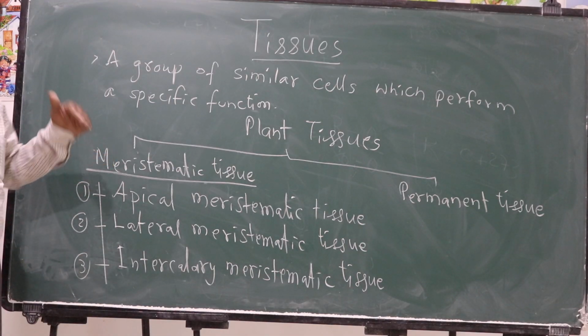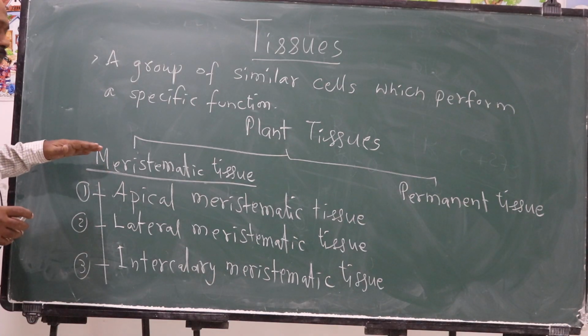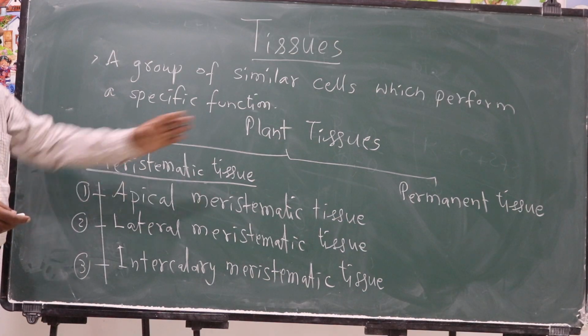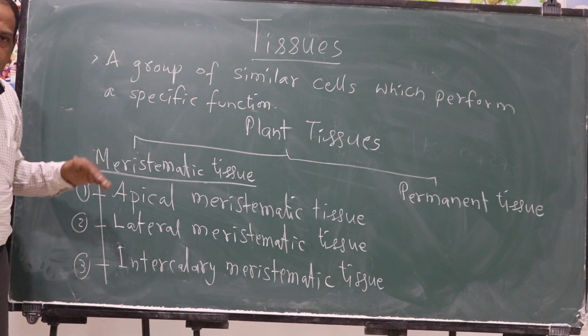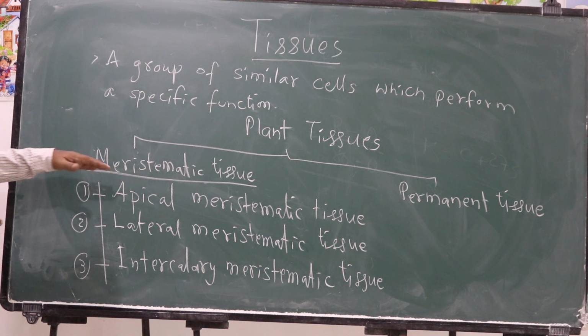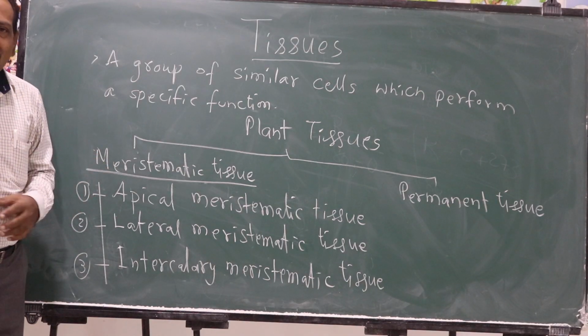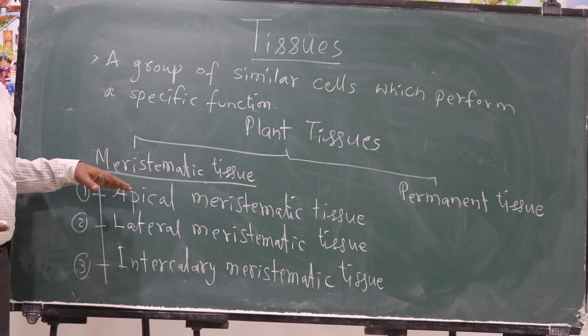When the growth becomes slowed down or growth becomes complete, this meristematic tissue will get converted into permanent tissue, which stays in the plant throughout its life. Since the meristematic tissue is involved in the growth, it is involved in active division. Cells in this tissue divide actively to multiply in number. That helps the plant to grow.